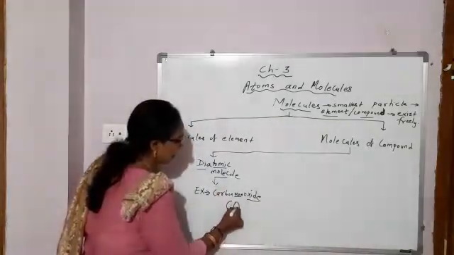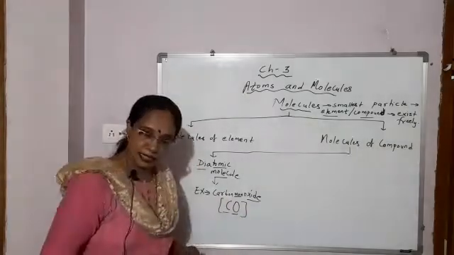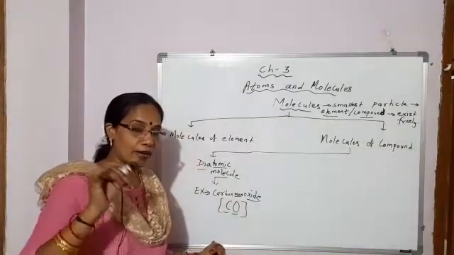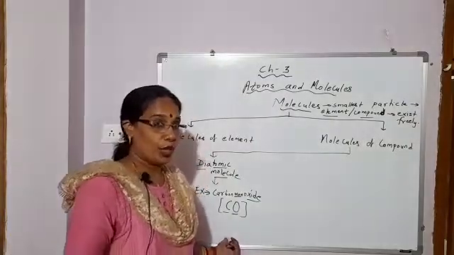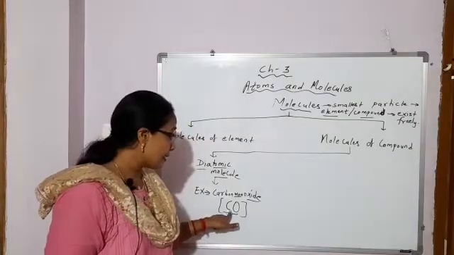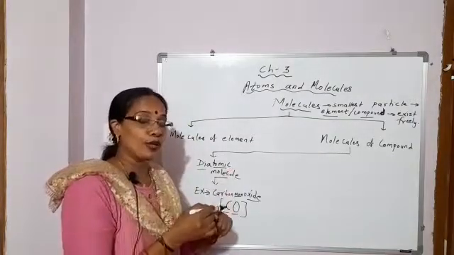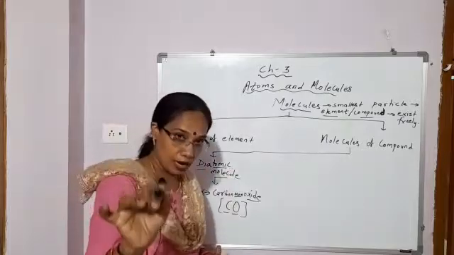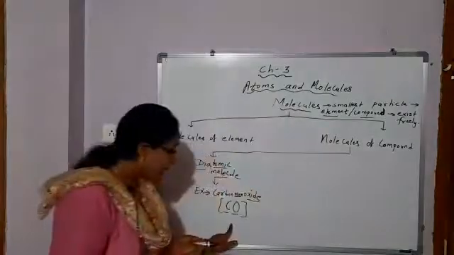CO, capital C, capital O. One atom of carbon, one atom of oxygen in this molecule, and carbon monoxide is a gas and it can exist freely. It is made up of two different elements combined together in fixed proportion by mass. So this carbon monoxide is what? Compound, and it can exist freely.